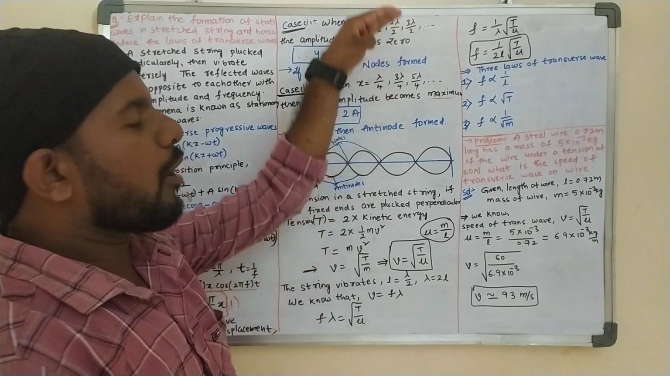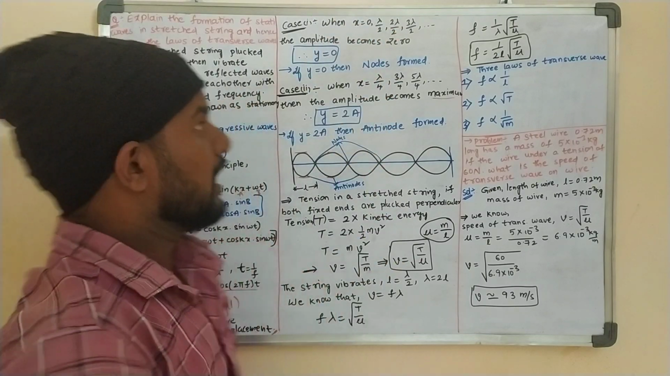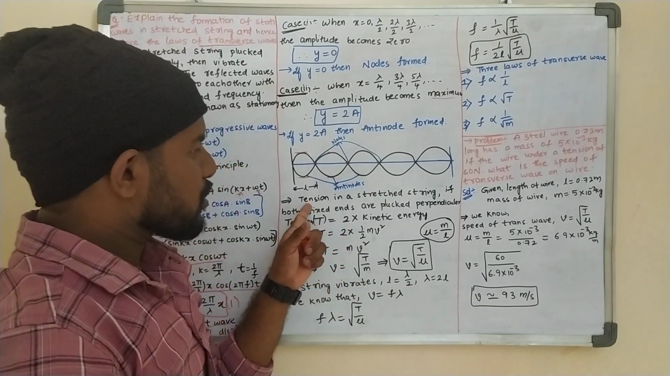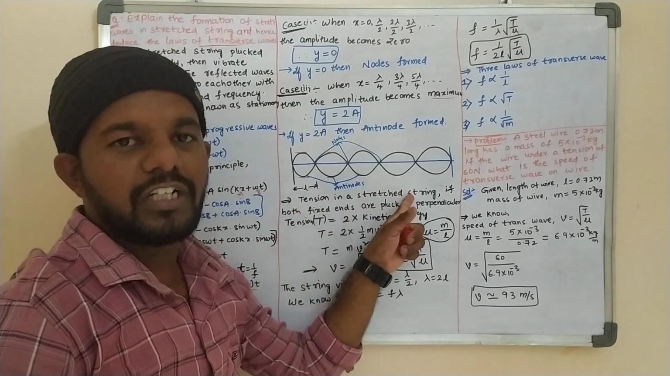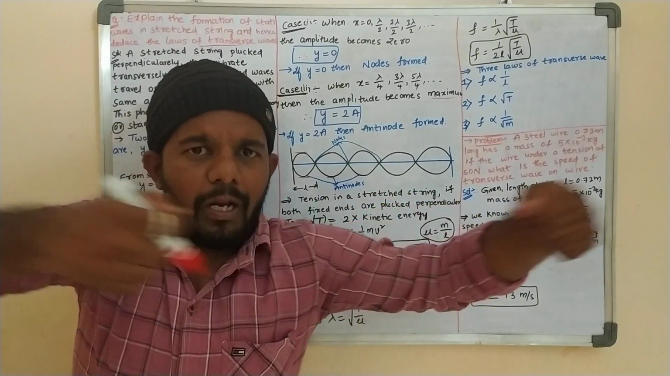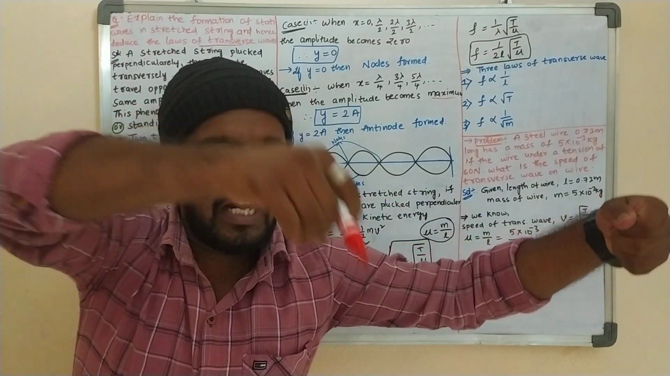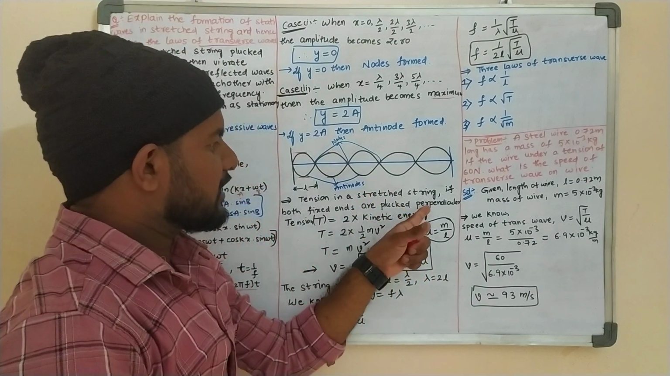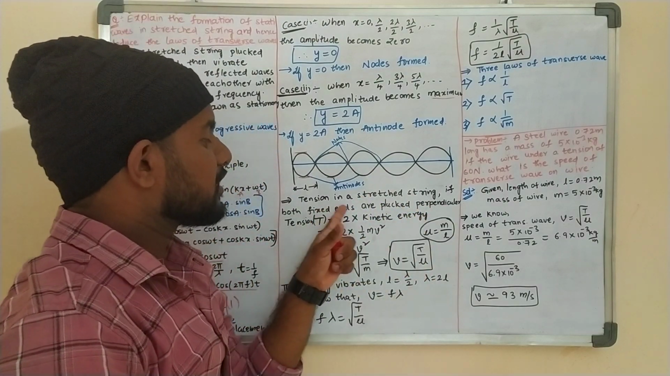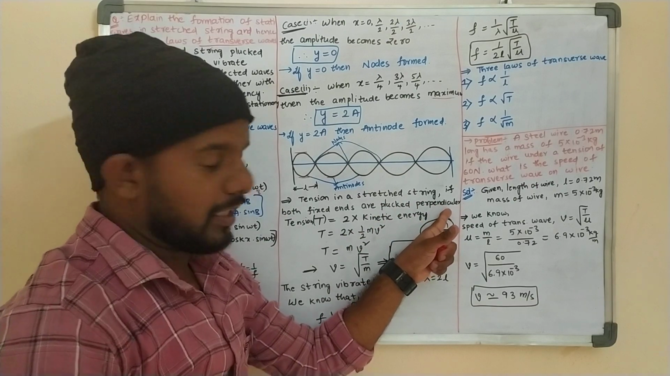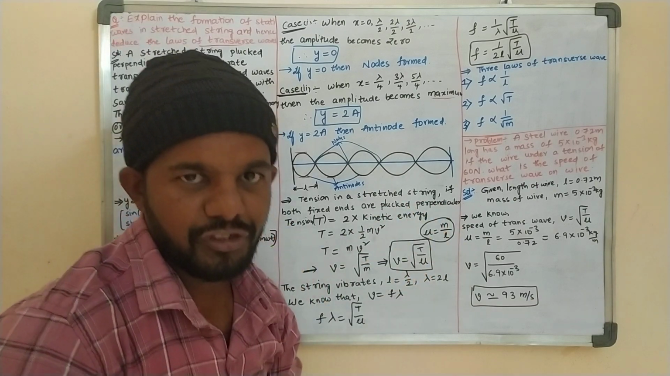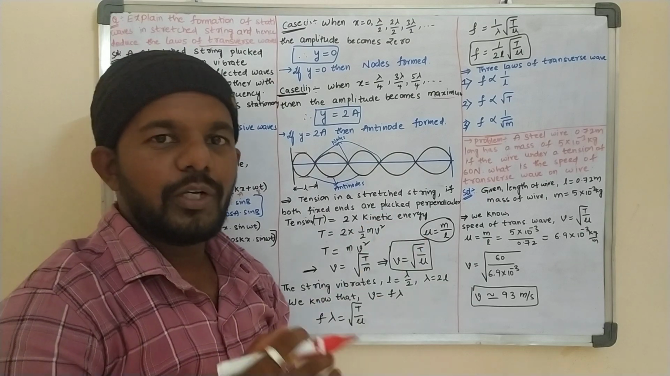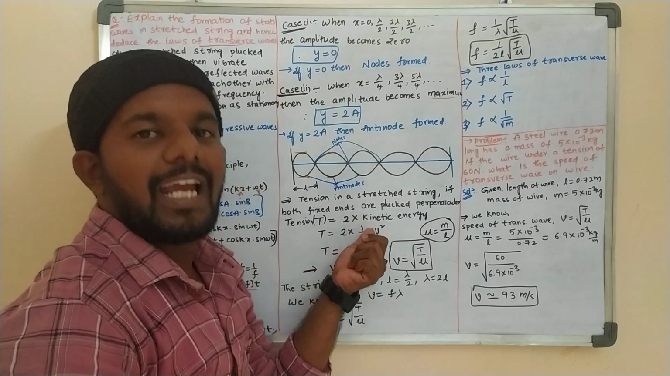Okay, so this is the formation of stationary waves in a stretched string. Now we need to derive the law of transverse waves. For that I am taking the tension in the string. If you are stretching and plucking, then tension will develop in the string. The string is plucked perpendicular to the tension. Then that tension is equal to 2 into kinetic energy. This is from mechanics.